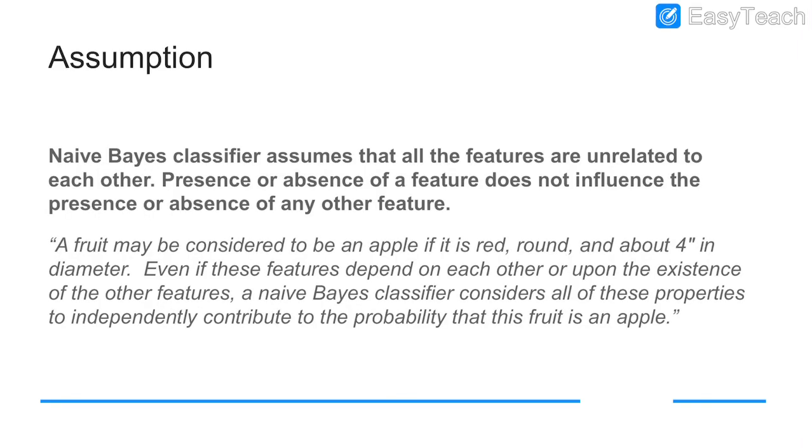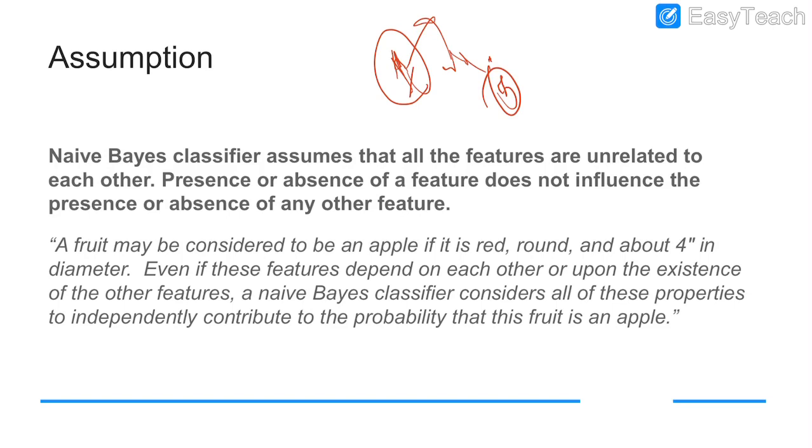And the assumption: Naive Bayes classifier assumes that all the features are unrelated to each other. The presence or absence of a feature doesn't influence the presence or absence of any other feature. Suppose we are going to search for 3 features. That doesn't mean that if an object has 1 feature, it must have the remaining features. Some features may be held by some objects and not by others. So if an object has 1 feature, that doesn't mean that particular object is going to have all the features.